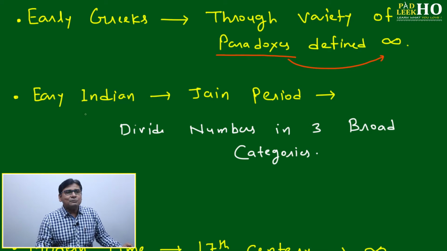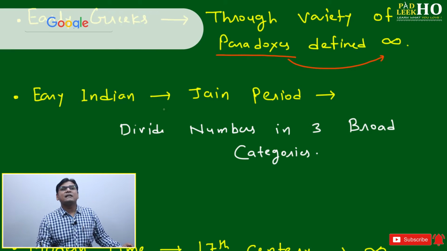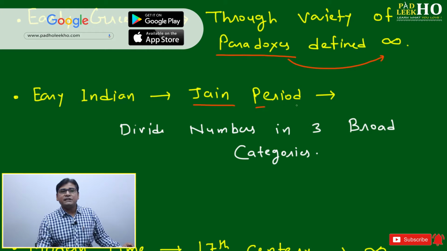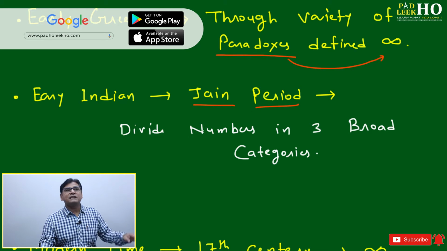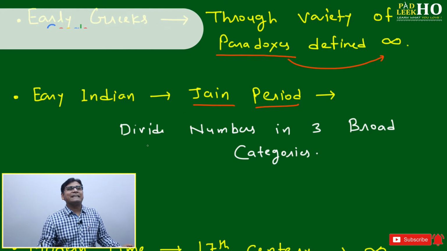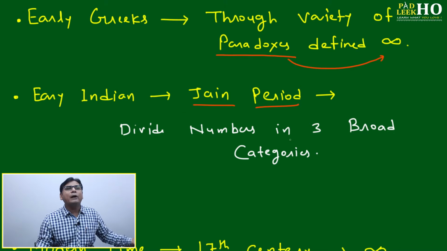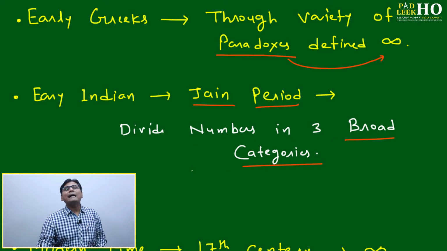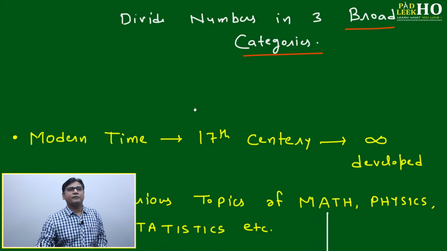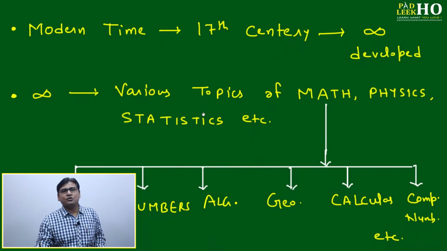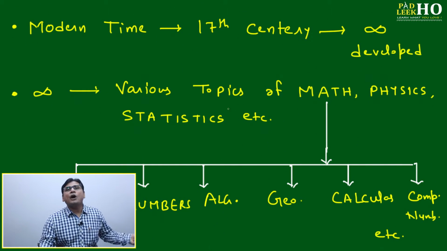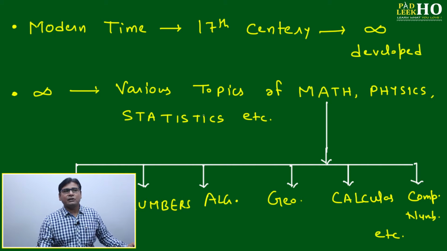Afterwards, the second contribution came from the early Indians, in the latter Vedic era, when the Jain period was there, when Mahavir Jain and the Jain religion were flourishing in India. At that time they divided the full number set, like now we divide the number set into positive integers, negative integers and zero. In the same way they divided the full number set into 3 broad categories. Out of those categories, one category fell under infinity. I am not going into detail because that is not required. I just gave the highlight of how it developed over the last 5,000 and 10,000 years.